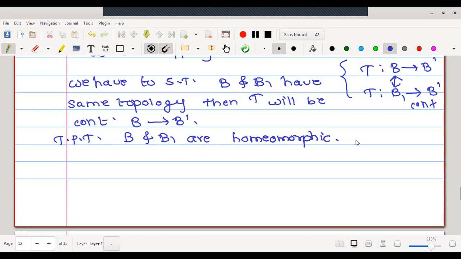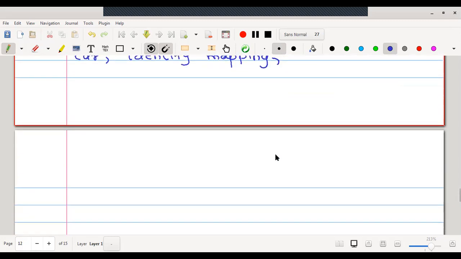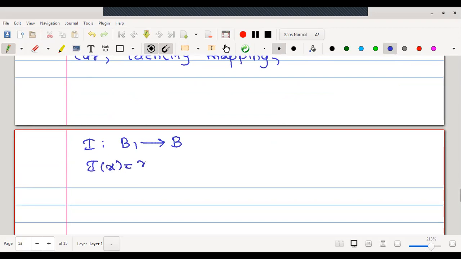Right? Now in order to prove this to be homeomorphic, we will define the identity. Consider identity mapping. Try to understand why we were using identity mapping, because both the spaces B and B1 are the same spaces, but the change is in the norms defined. Therefore I will define the identity mapping from B1 to B by I of x equal to x for all x in B1.